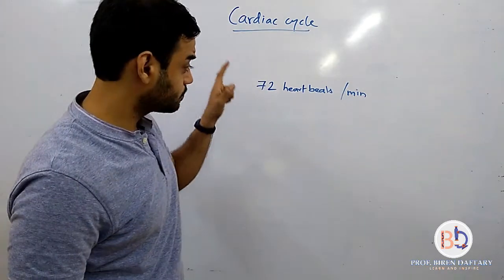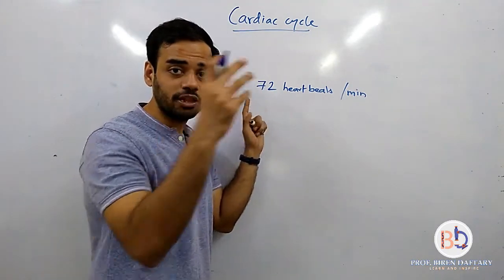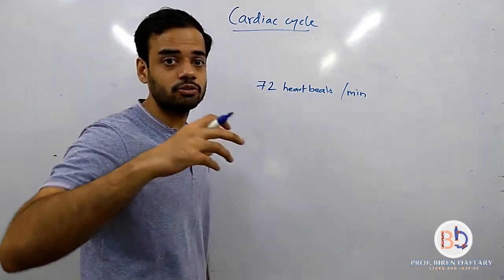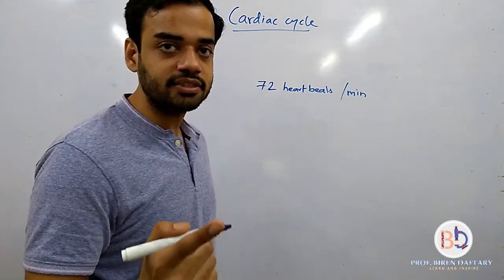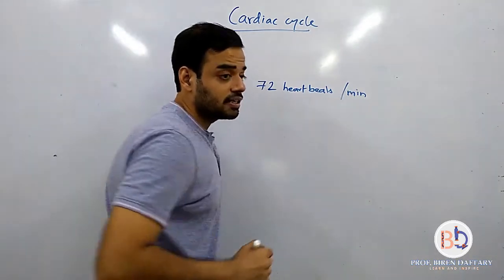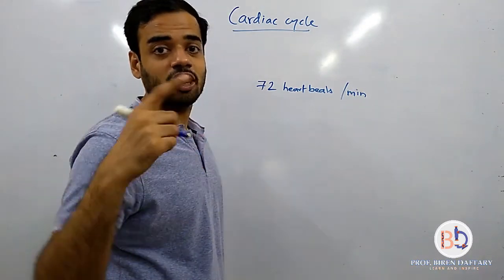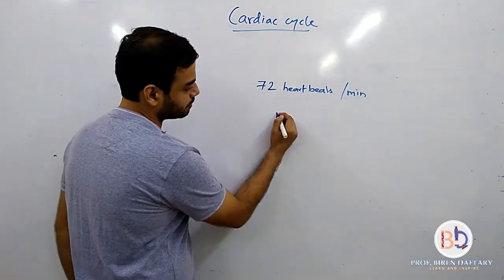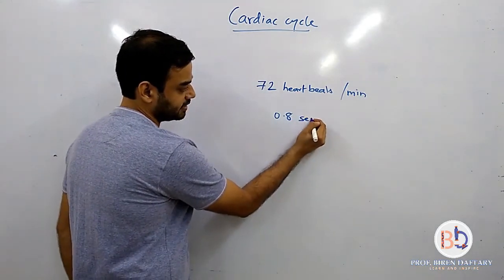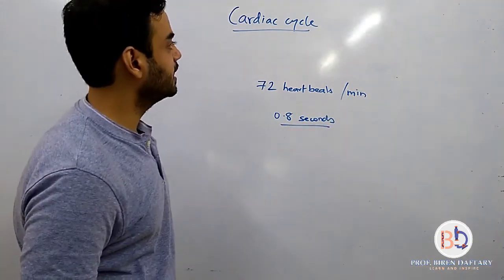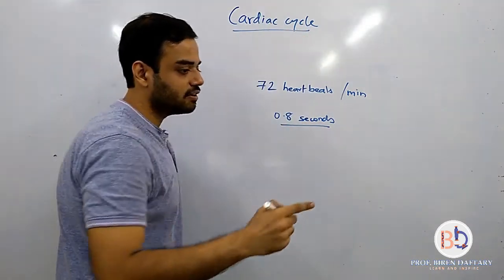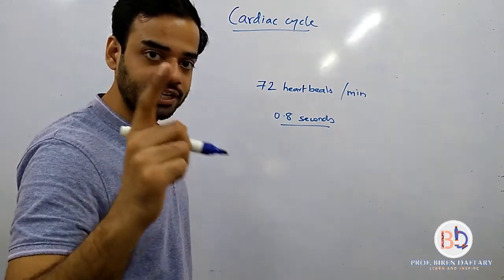So in one heartbeat, all the events that are taking place, that we are going to study. If 72 heartbeats are taking place in 1 minute, then one heartbeat will take how much time? One heartbeat takes approximately 0.8 seconds. So in short, the cardiac cycle takes 0.8 seconds.